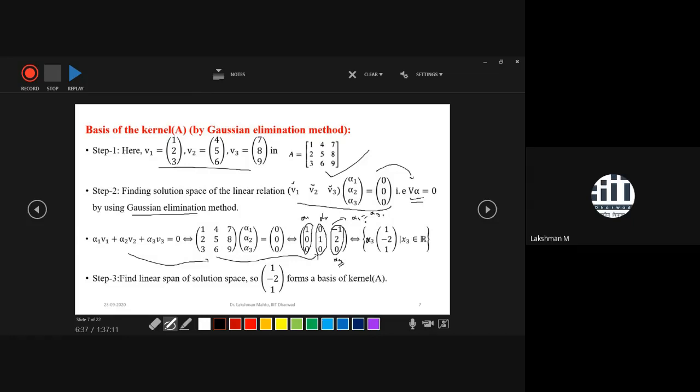I hope that you won't face any problem writing this reduced augmented form into matrix form, into a system. So alpha 1 equal to alpha 3, alpha 2 equal to minus 2 times alpha 3, and alpha 3 itself. So your solution space will contain what kind of structure?